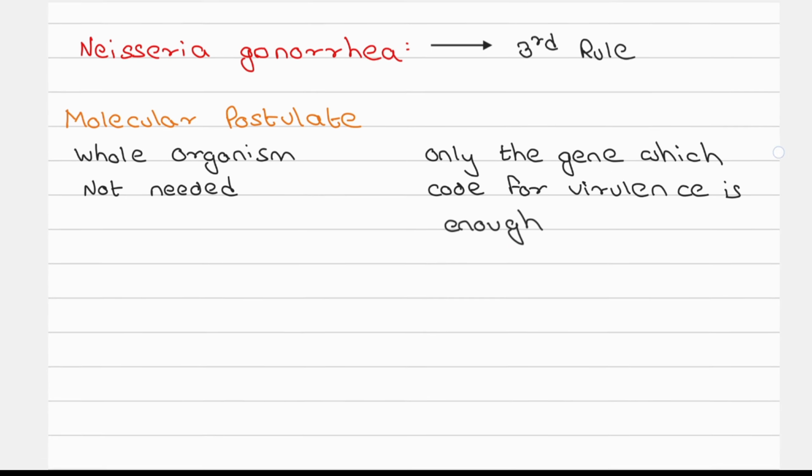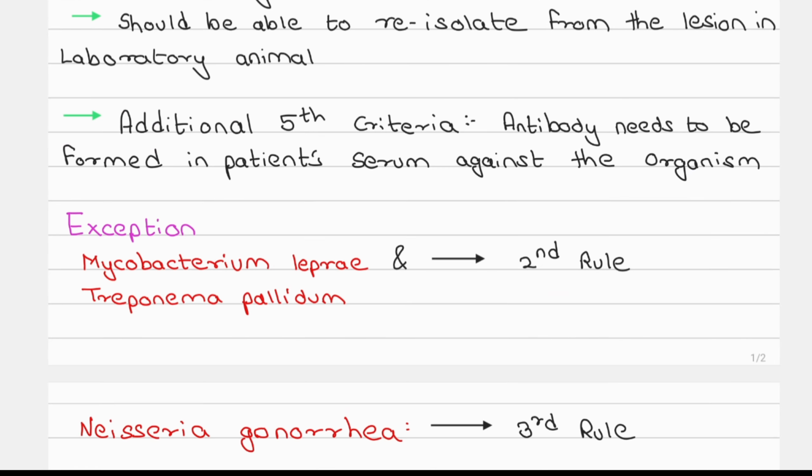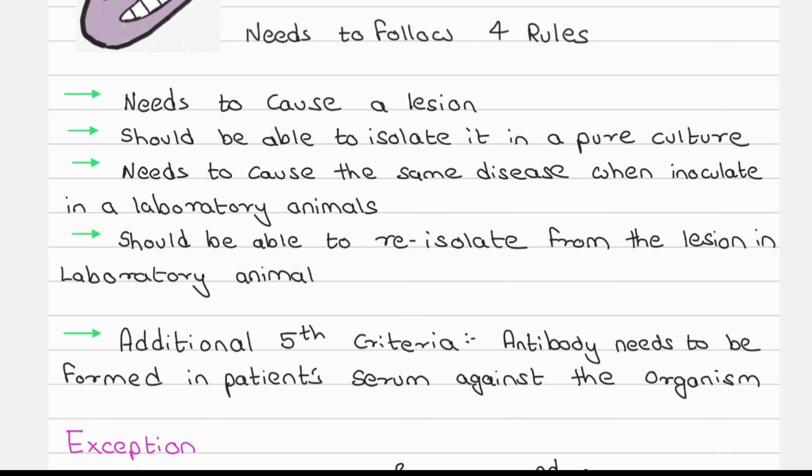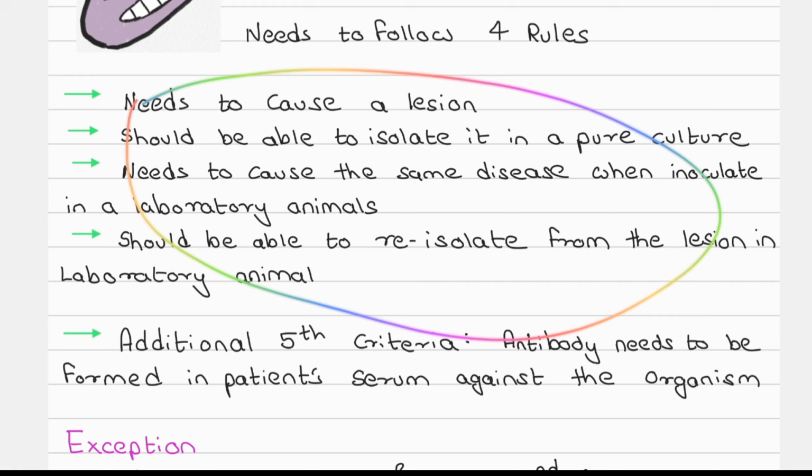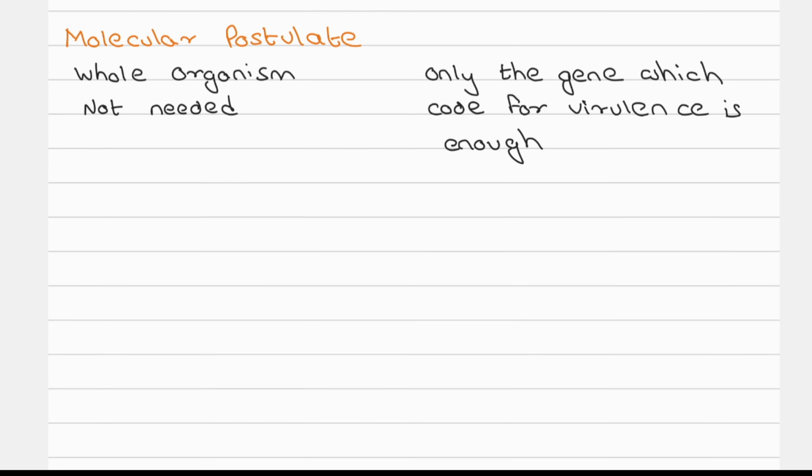Now, years after these four postulates, there was a fifth change in the postulates, which said that the whole organism is not needed. Only a gene, the code for virulence, is needed. Virulence is basically the power the microorganism has, the weapons it possesses to cause disease.